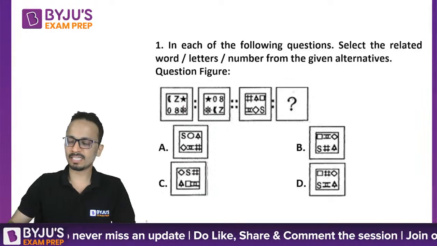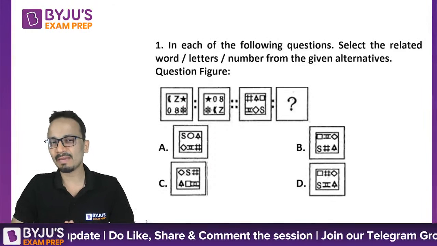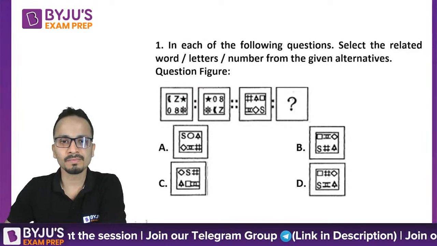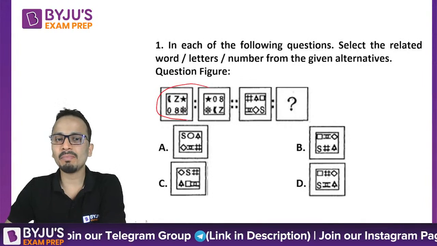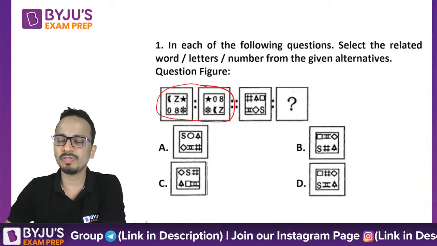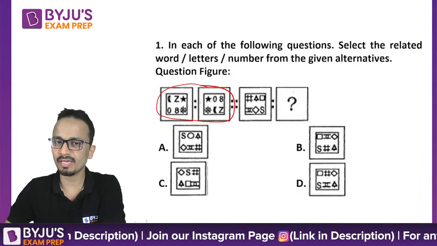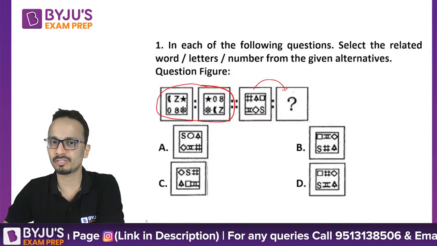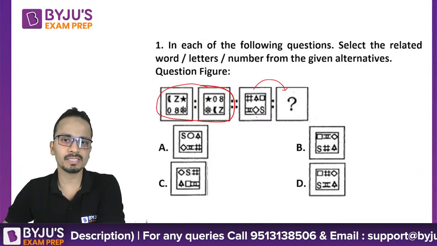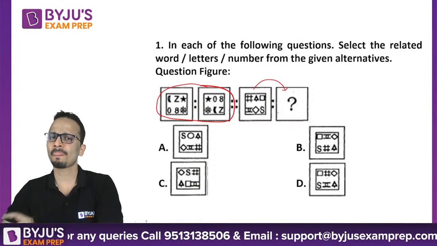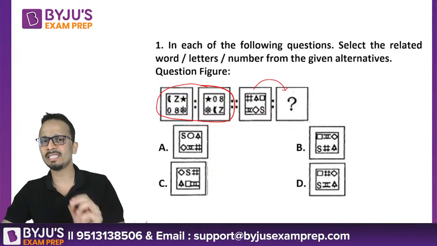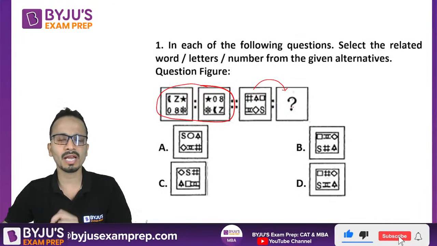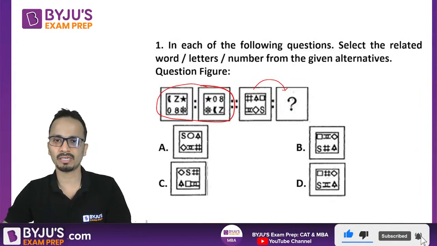Okay, so let's have a look at it. First of all, let us understand the type of these questions, analogies. What we do is we establish the relation between the first two figures, and we apply the same relation to the next two figures. Now in this case, among the next two figures, the first figure is given, and you will have to find out which figure among the options will come in place of this question mark.